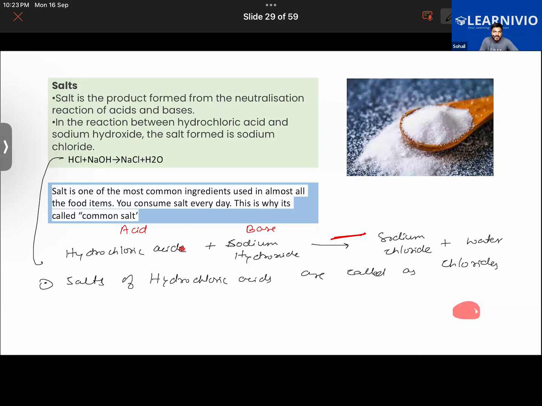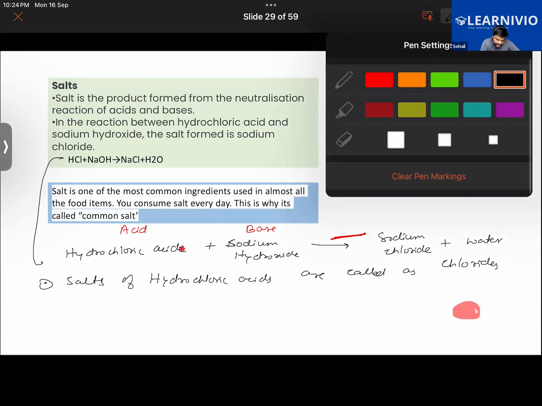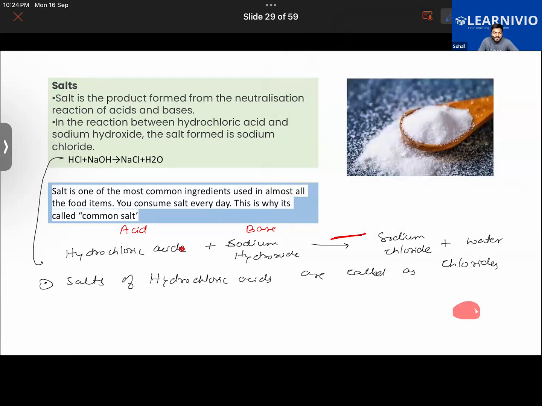Gauss, you getting it? Abu Bakr, yes. Priyanka? So the salts of hydrochloric acid are called chlorides. One example is sodium chloride. Other examples would be potassium chloride, calcium chloride. These are some of the examples.